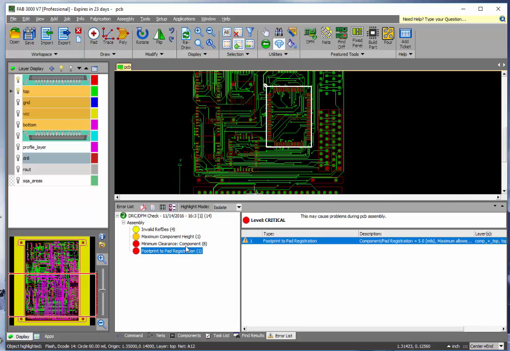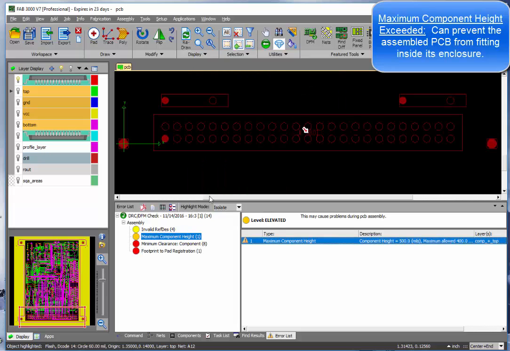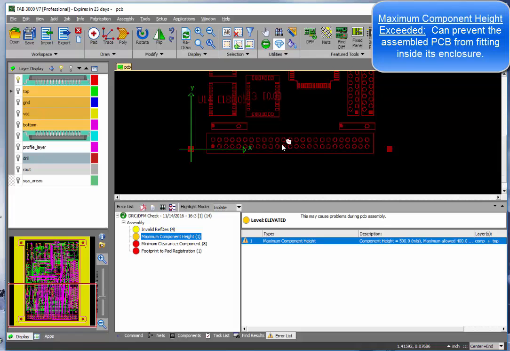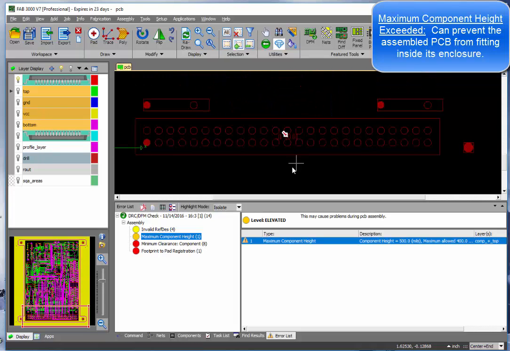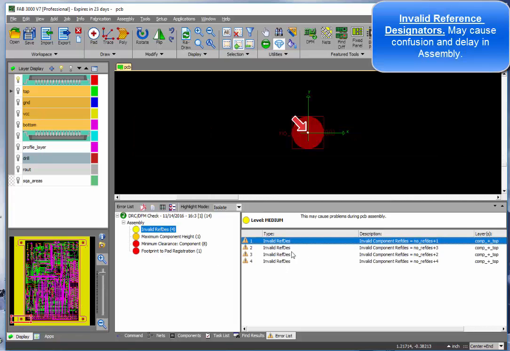Here is a component that has exceeded the maximum height, which would cause problems with any type of enclosure. And these are invalid reference designators that may cause confusion and delay in assembly.